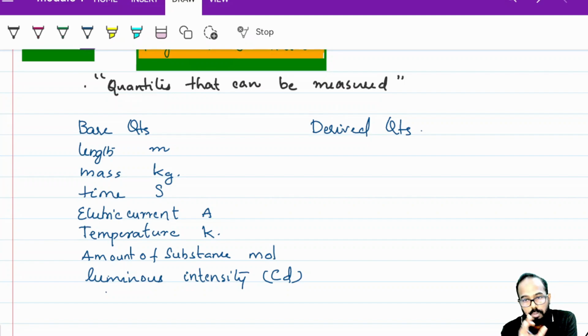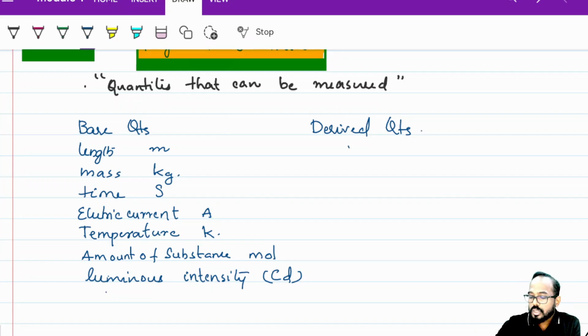So these are the seven base quantities with SI units. You need to memorize this: meter, kilogram, second, ampere, Kelvin, mole, candela. They will ask questions like, which of the following is a base quantity? Which of the following is a base unit? Which is a derived unit? So objective questions, MCQs, you can get. Derived units and derived quantities means all other quantities are derived from these seven base quantities. You understood?